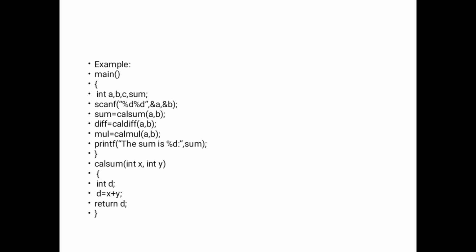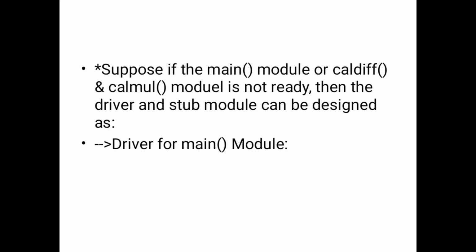Example, just look at the program. main() { int a, b, sum; scanf("%d %d", &a, &b); sum = calsum(a, b); difference = calldifference(a, b); multiplication = callmultiplication(a, b); printf("The sum is %d", sum); } calsum(int x, int y) { int d = x + y; return d; } So this is a very simple program to understand what is there in the stubs.